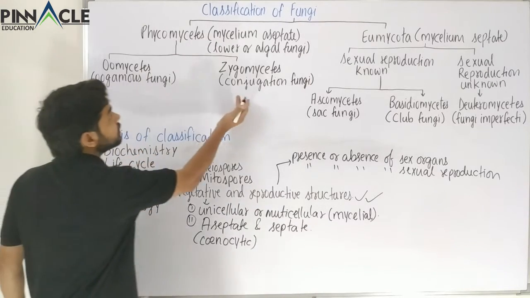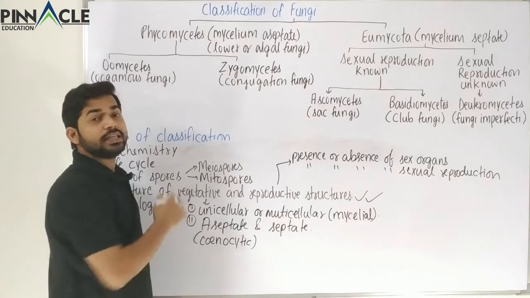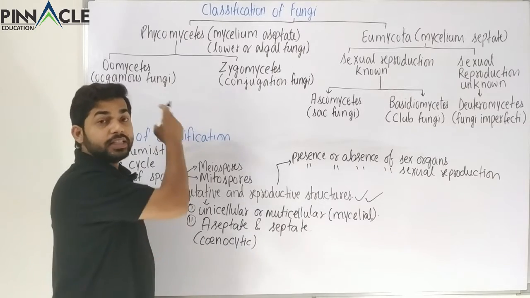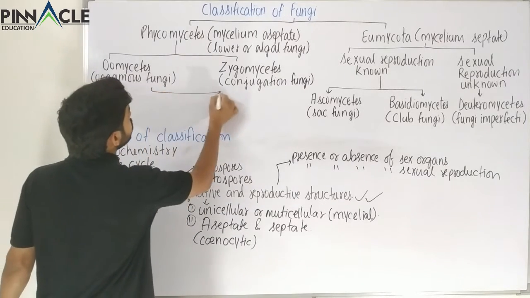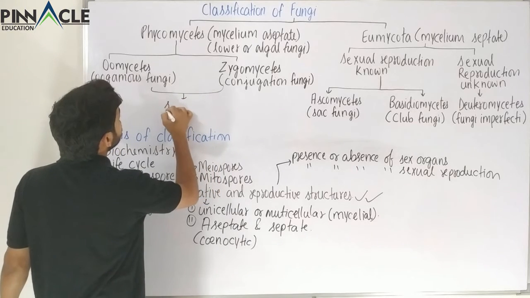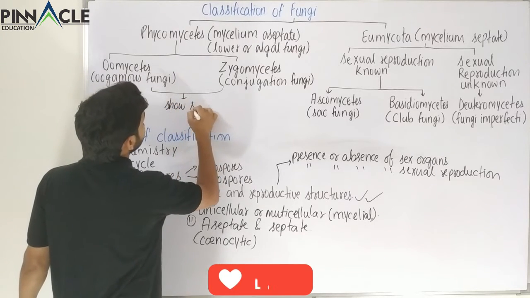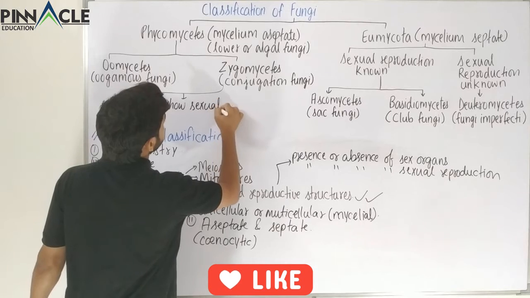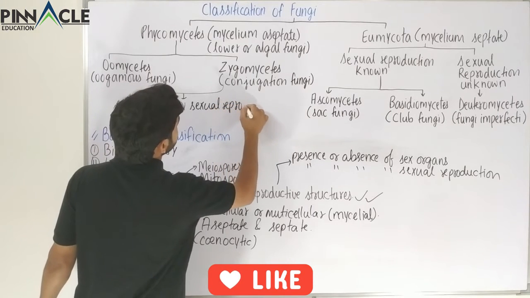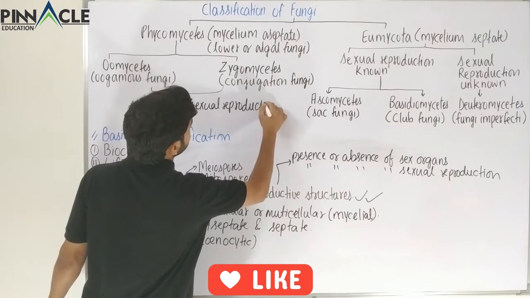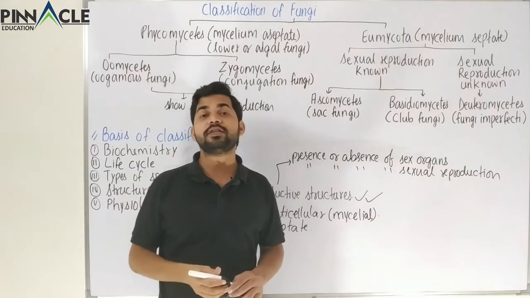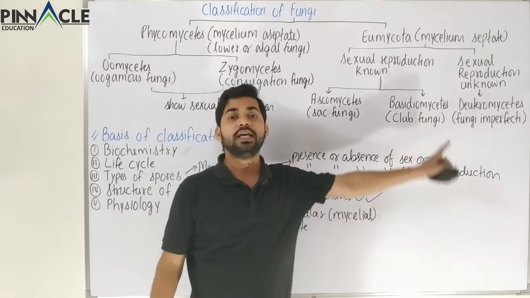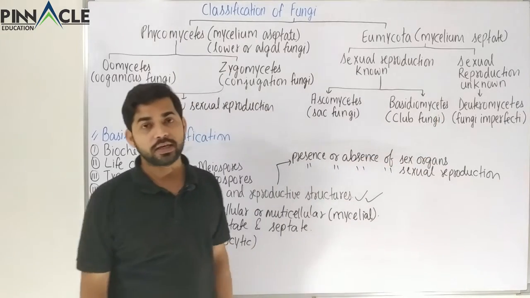Although it is in this category, because of the mycelium which is aseptate, these do show sexual reproduction. Both of these show sexual reproduction. So only one category of fungi remains which does not show sexual reproduction, and that is the deuteromycetes.